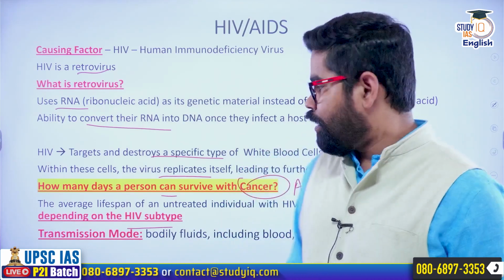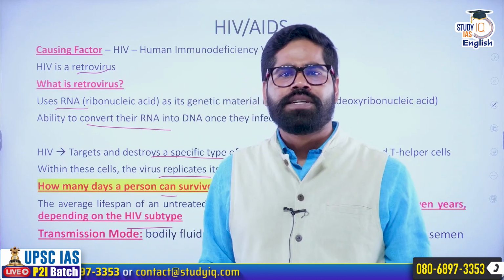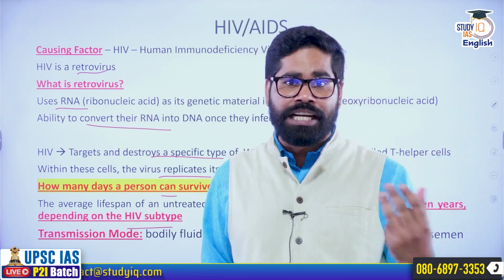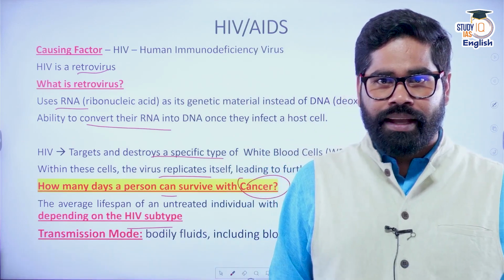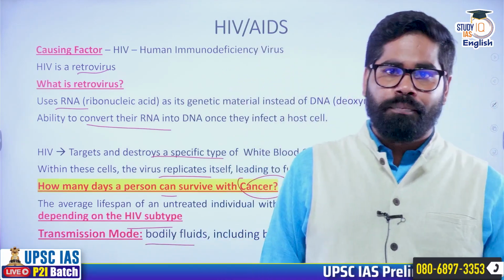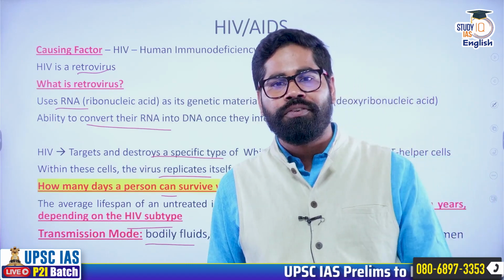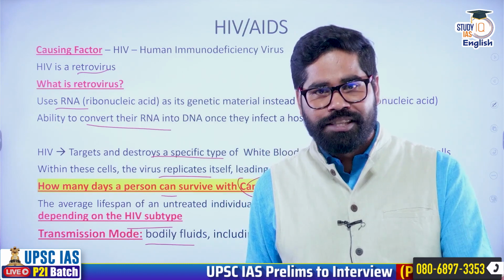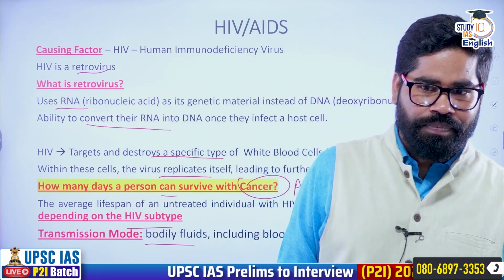Okay. Now, what is the mode of transmission? How is the human immunodeficiency virus getting transmitted? Here the factors are the body fluids. The body fluids are the source of contamination or transmission of HIV.